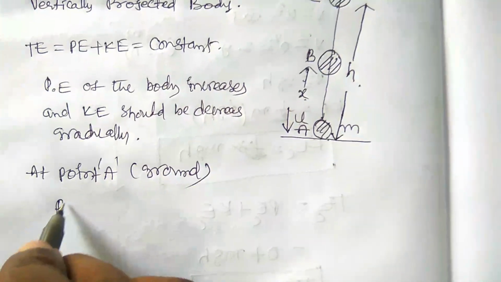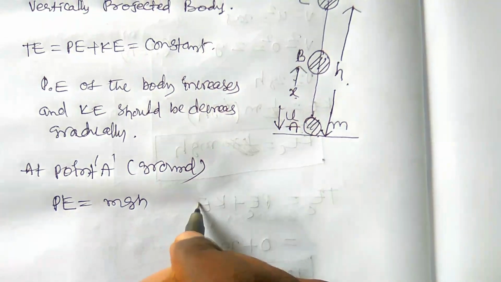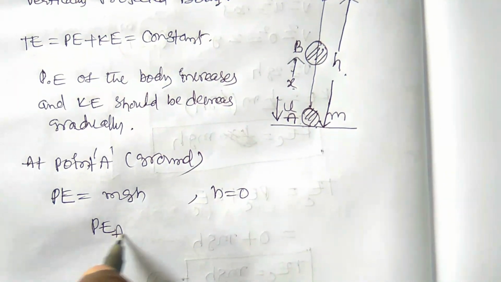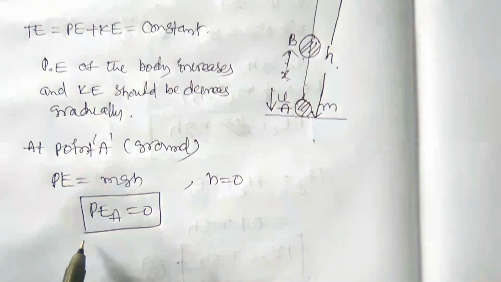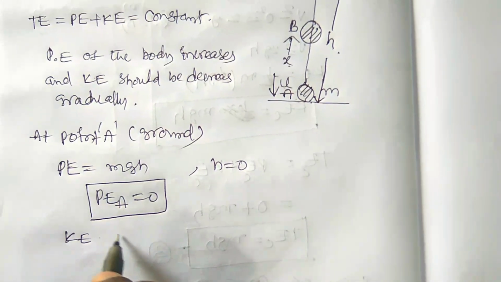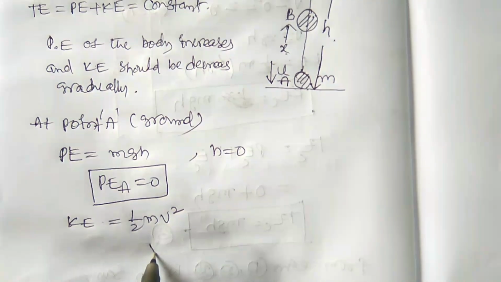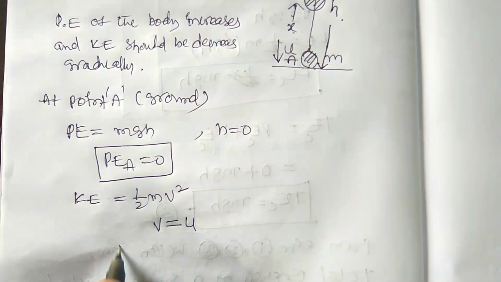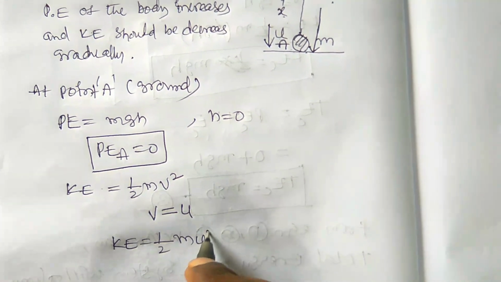Potential energy is equal to mgh. Here h is equal to 0, hence the potential energy at point A is equal to 0. The kinetic energy at point A is half m v square. The initial velocity of the ball is u, therefore KE is equal to half m u square.